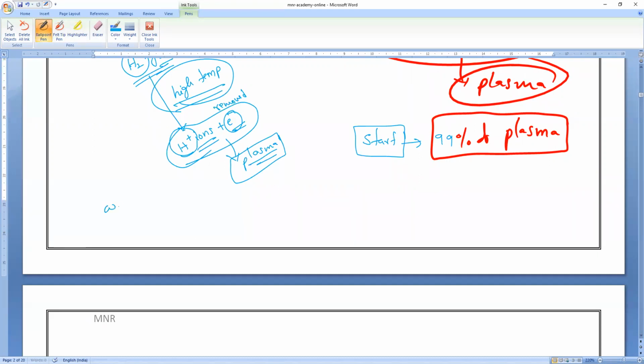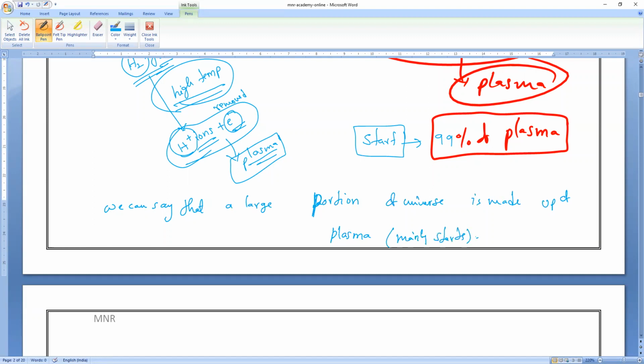So we can say that a large portion of the universe is plasma. Sanjay, understand? Earth is made up of iron. Sun and stars are made up of plasma, which is mainly all the stars. The sun is also considered a star only. So that is what you have to remember. Okay, everybody, clear?